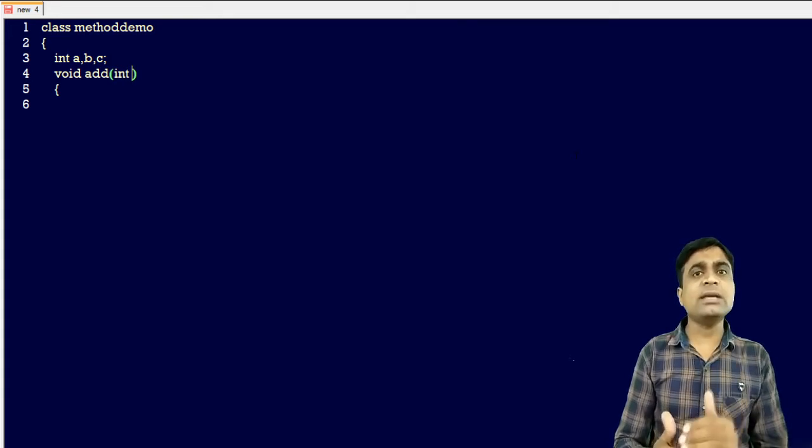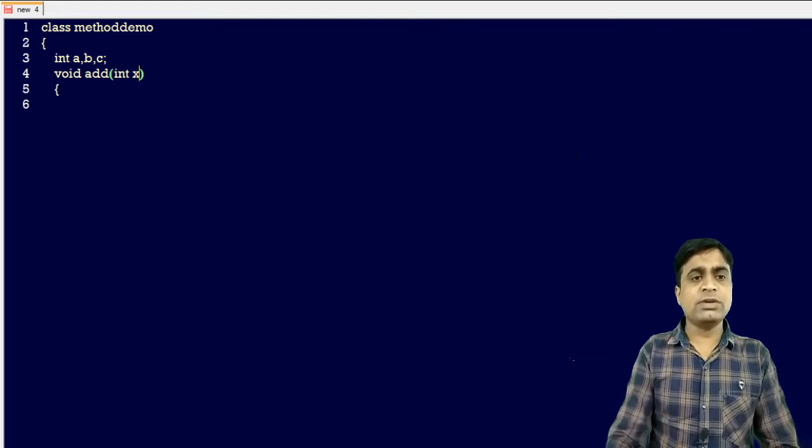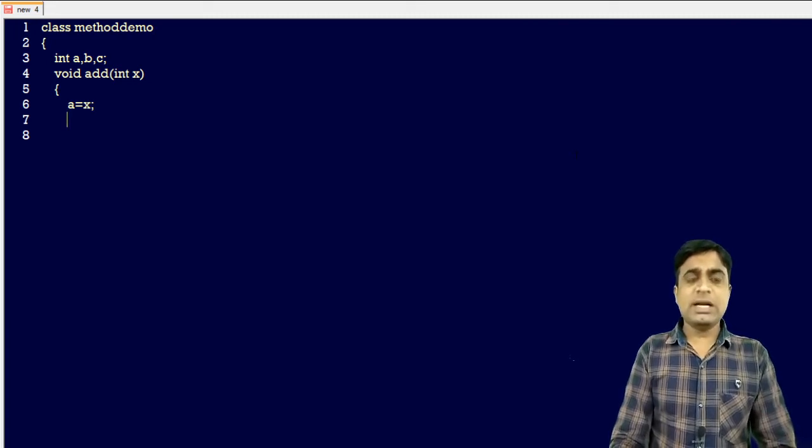So we are creating methods with the same name, but we need to pass a different signature. Here a is equal to x. Now I am printing the value with System.out.println, addition is equal to, in brackets a plus a.